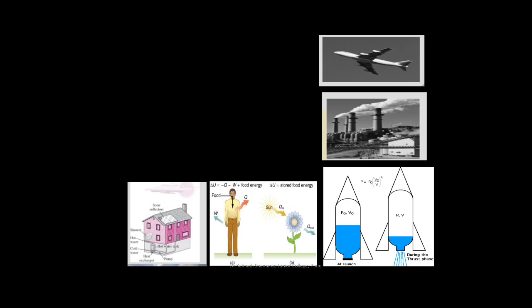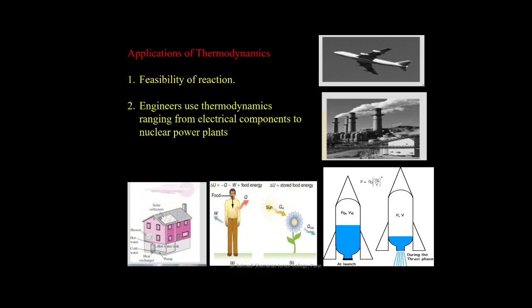Thermodynamics has wide applications in various fields. To predict the feasibility of a given transformation, to derive the various energy changes taking place during a given change. Laws of thermodynamics are applicable in our day-to-day life.